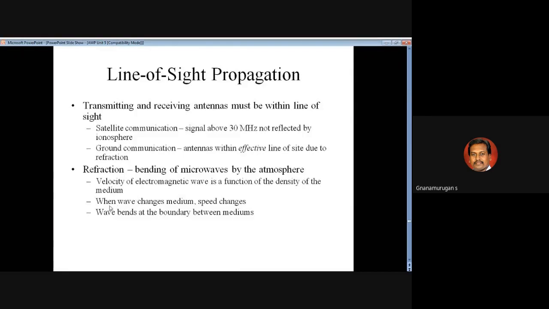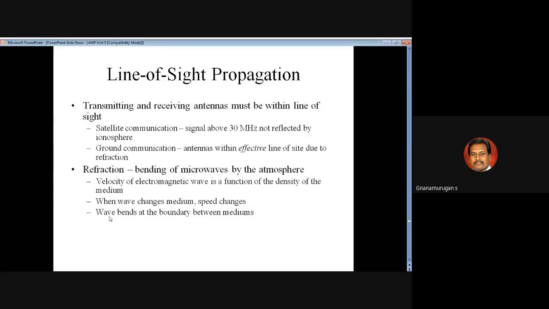Okay, and next point: when a wave changes medium, the speed changes. You can identify the medium, and you can also change the speed. Suppose you transmit the electromagnetic waves into a particular medium; you can identify the medium and the speed change.